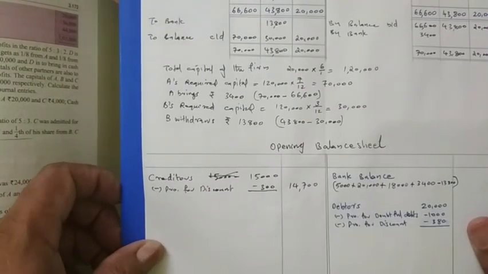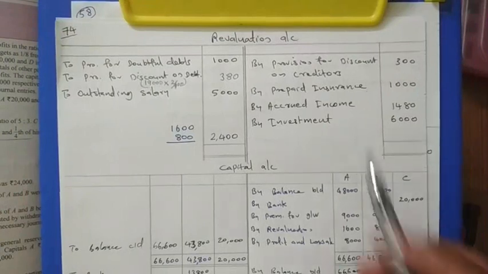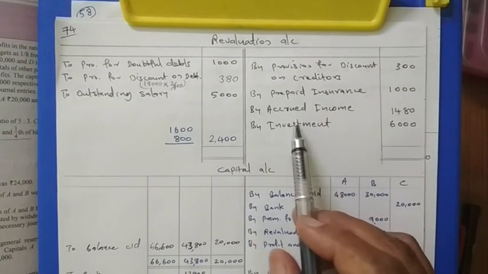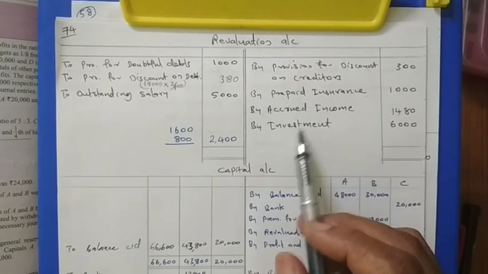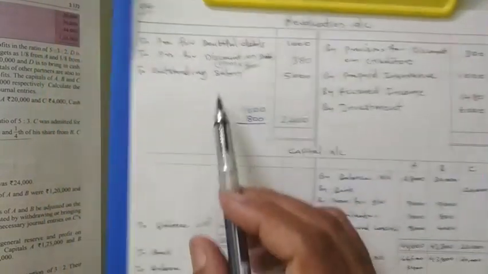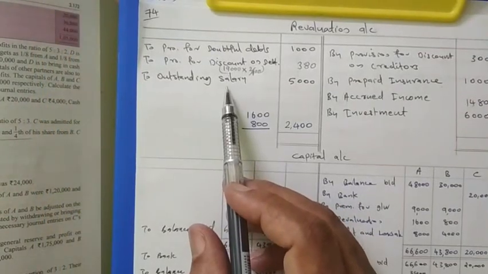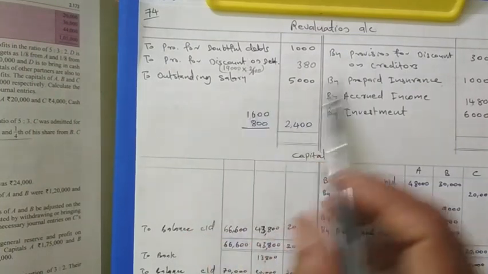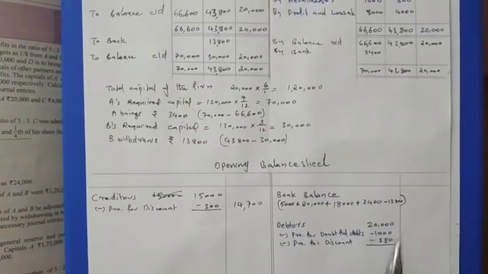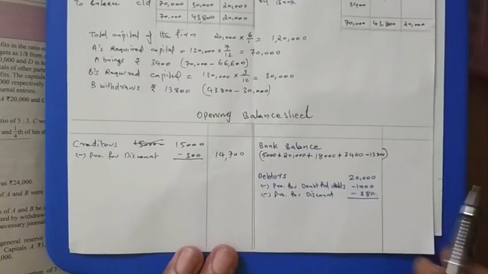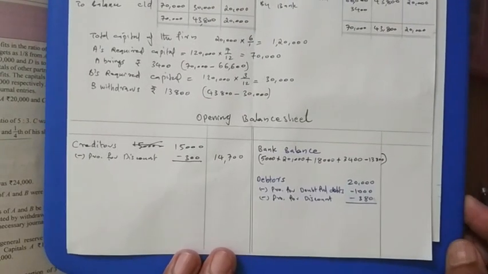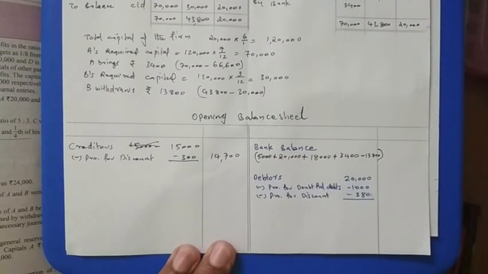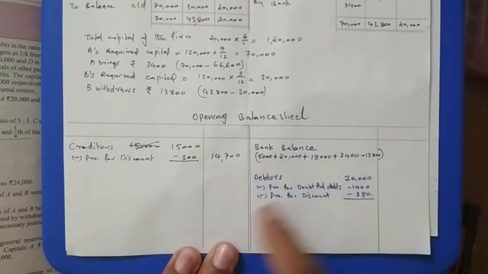Then other things are there. In the revaluations, this prepaid insurance will come on the asset side, accrued income will come on the asset side, investment will come on the asset side, this outstanding salary will come on the liability side. These two we already adjusted, this also we adjusted. Then you see the old balance sheet. Old balance sheet means we prepared one memorandum balance sheet. In the memorandum balance sheet, what things are remaining, you have to take here.